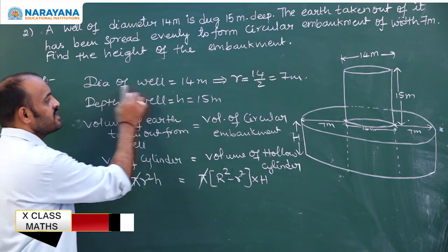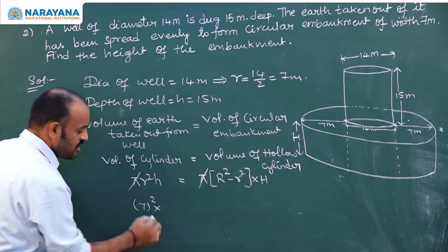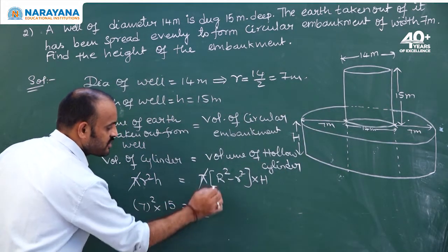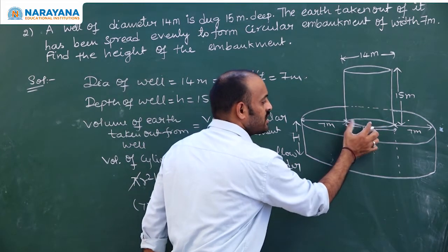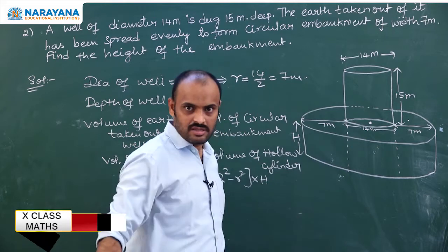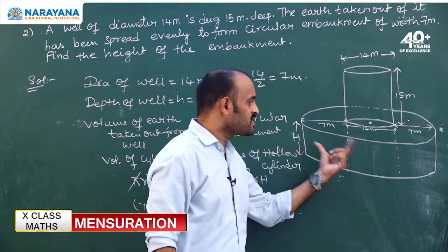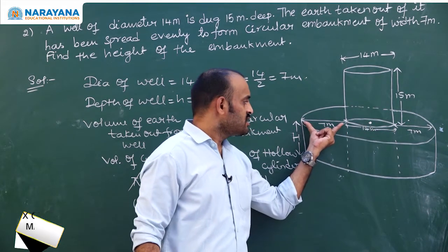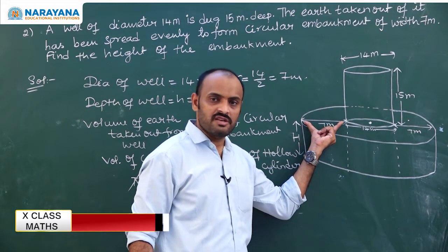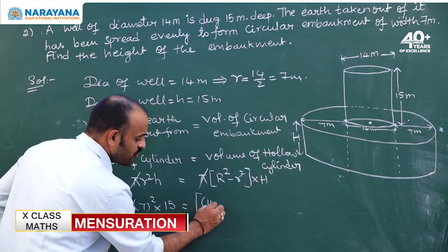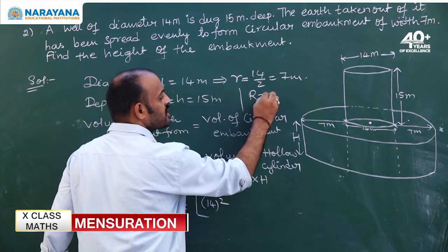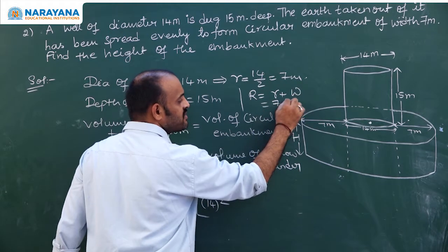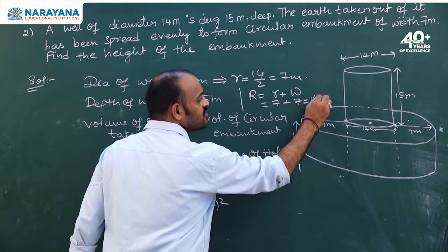r is nothing but the radius of the well, which is 7, and the height of the well they have given as 15, is equals to capital R. That means inner radius plus thickness. What is the inner radius? Diameter is 14, radius will be 7, plus thickness, or width, how much? 7. So outer radius is 14. If you want, you can write here: outer radius is inner radius plus width. Inner radius is 7, width is also 7, which is 14 meters.